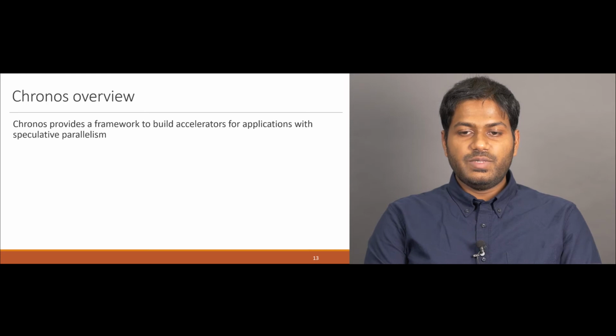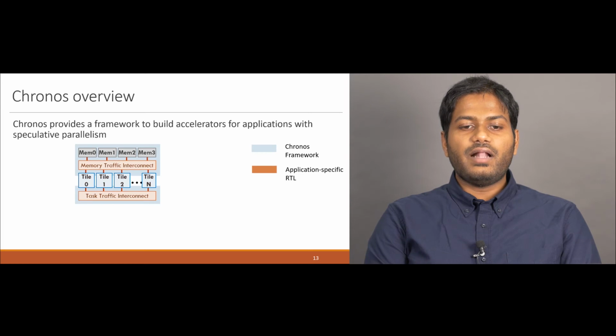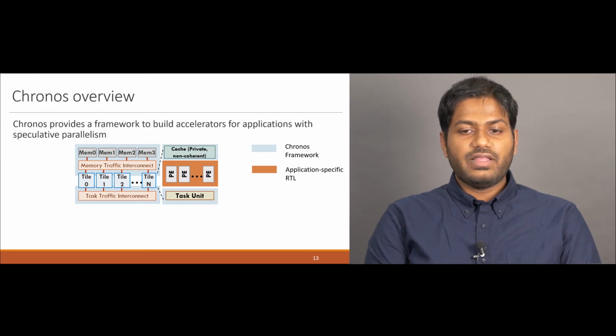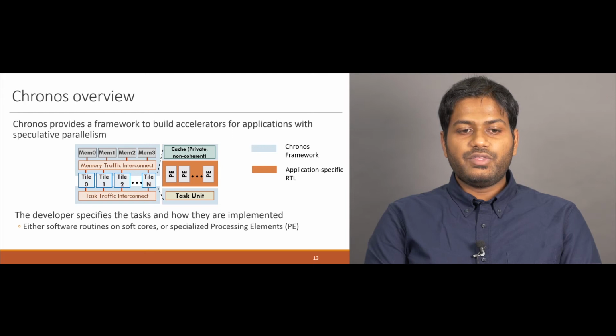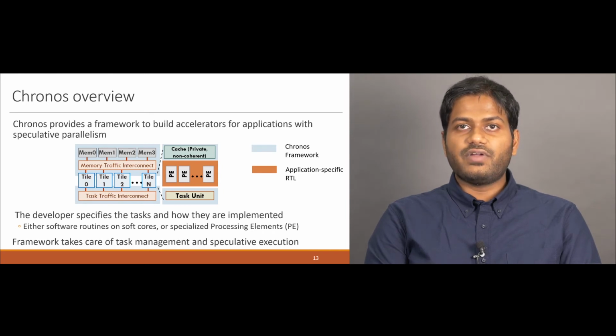Chronos is a framework to build accelerators for applications with speculative parallelism. Chronos implements a multi-tile system, where tiles are connected through two interconnects for task and memory traffic. Each tile consists of a private cache that is not kept coherent with those of the other tiles, a task queue, a task unit, and processing elements to run the task logic. The application developer specifies the tasks and how they're implemented, which can either be through software routines running on soft cores or through specialized hardware processing elements. The Chronos framework takes care of task management and speculative execution.